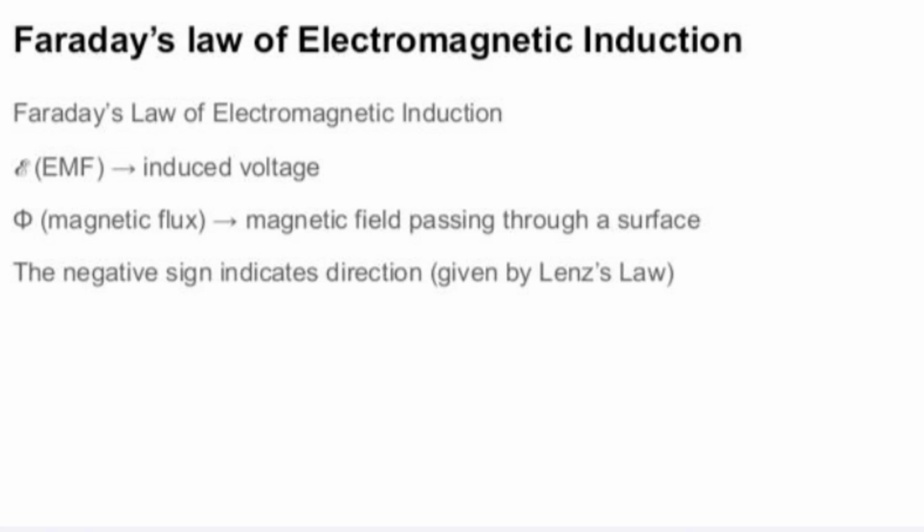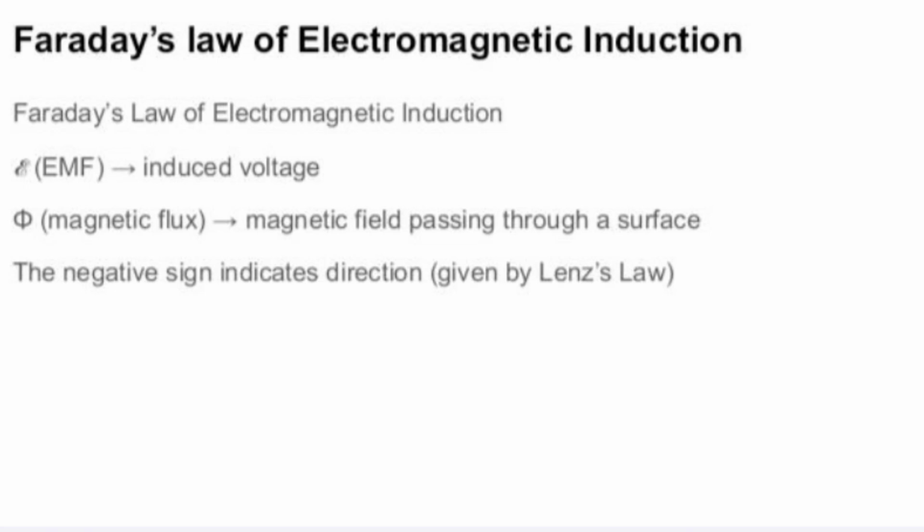The current will exist only as long as the change takes place. This current is called an induced current, and the electromotive force that produces it is called an induced EMF. The whole phenomenon together is called electromagnetic induction.